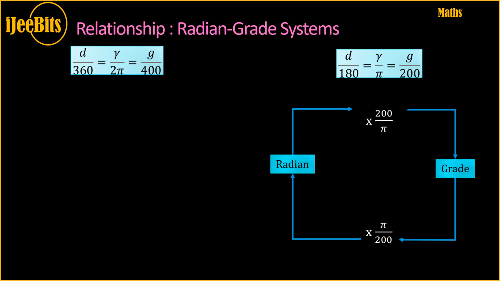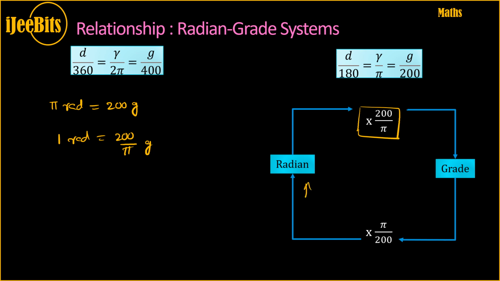Similarly, for the radian and grade relationship, what we have seen is pi radian equal to 200 grades, right? So 1 radian equal to 200 by pi grades. If the radian is the input, then you have to multiply it by 200 by pi to get grades. The other way, if the input is grades, then you have to multiply it by pi by 200 to get radian. This is the logic.